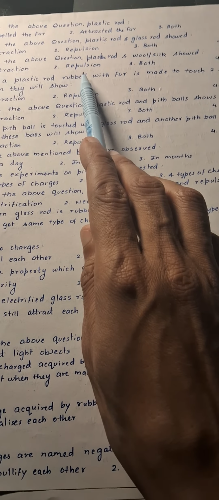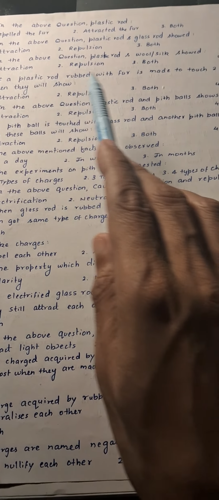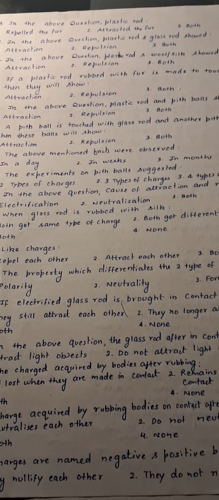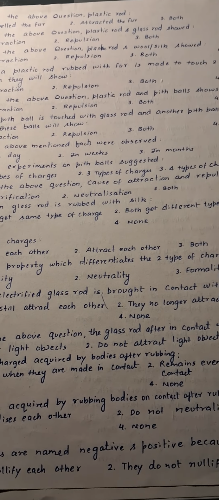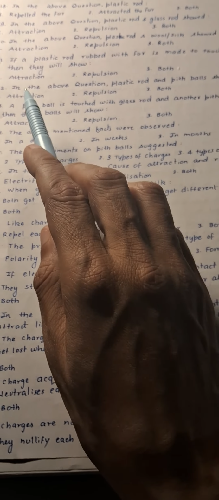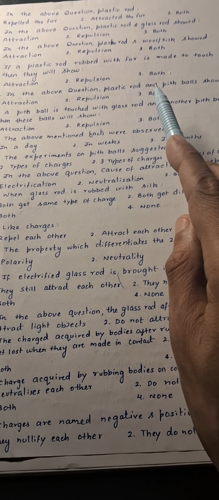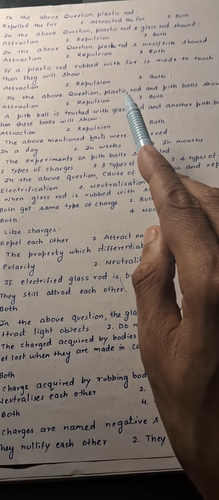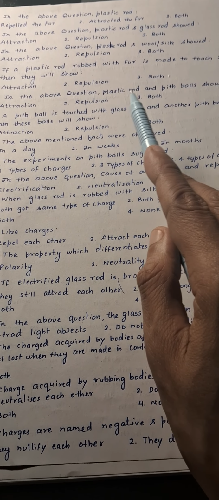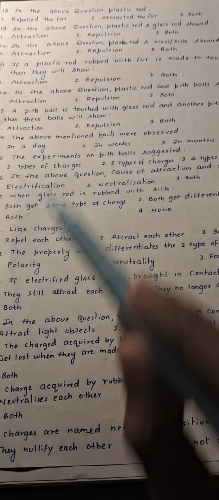Next is, if a plastic rod rubbed with fur is made to touch two small pith balls, then they will show. So certainly they will acquire charges of the same nature, so they will repel each other, hence the second will be correct over here. Next is, in the above question, the plastic rod and pith ball show. So charges will be of the same nature on the plastic rod and pith balls, so they will also repel each other.